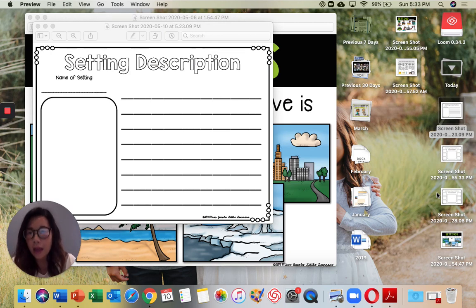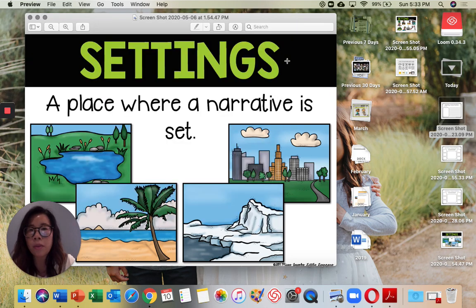So then we decided where our story was going to happen, and we listed some details about what we can find in that setting. Now that we have that information, we're going to now write a setting description. Now they can just be quick little sentences based off of your ideas from the map we just finished. So if you don't remember what you wrote, you can always go back to Seesaw Scholars to see what you have wrote because it's posted in your journal, okay?